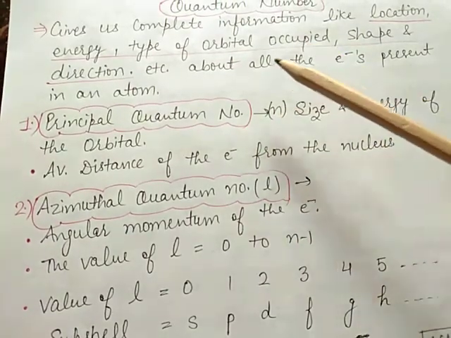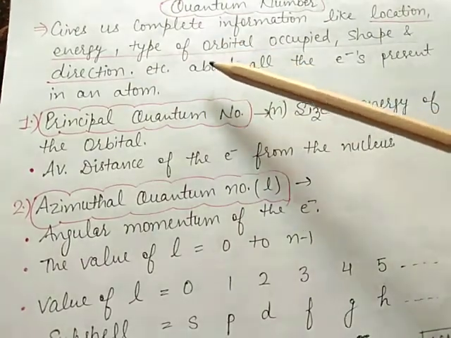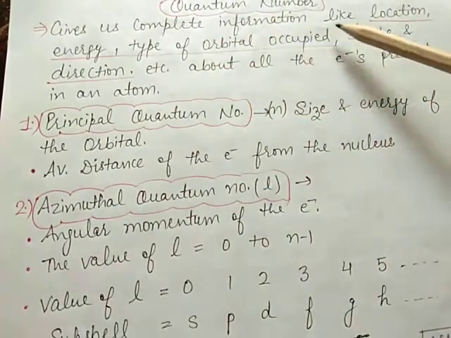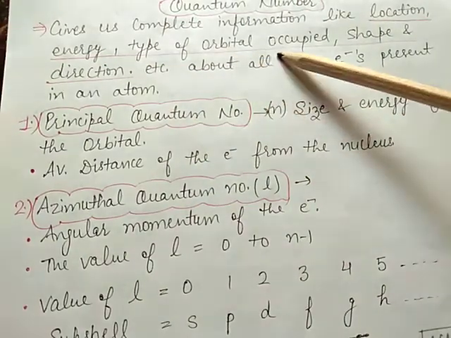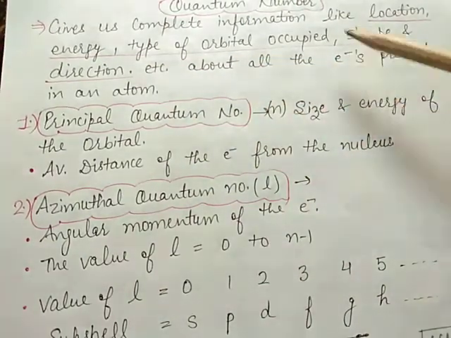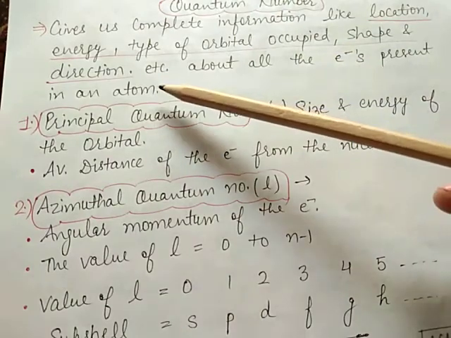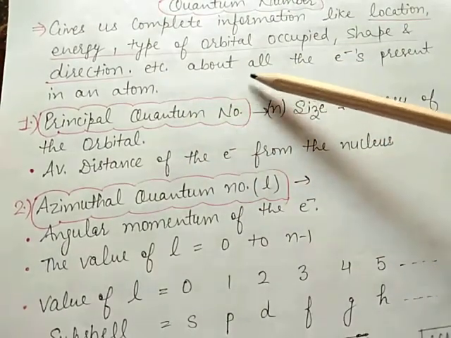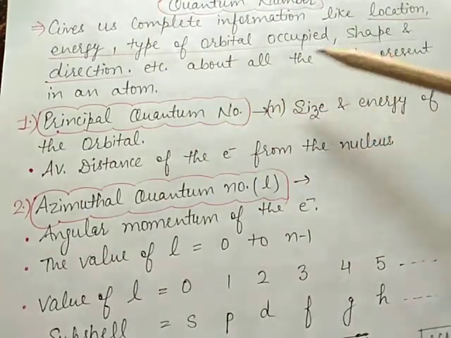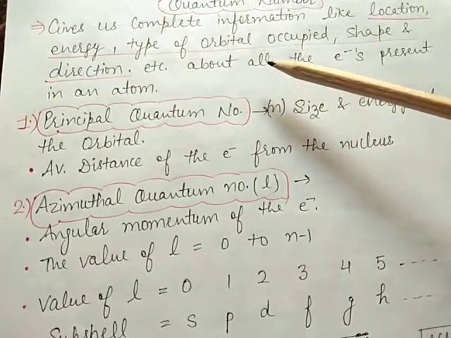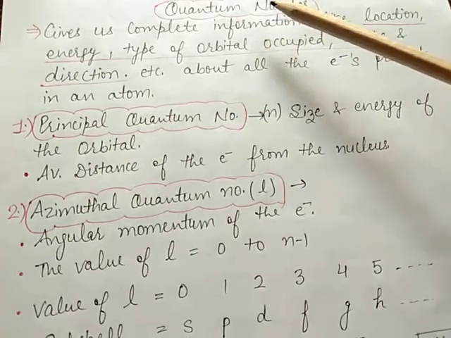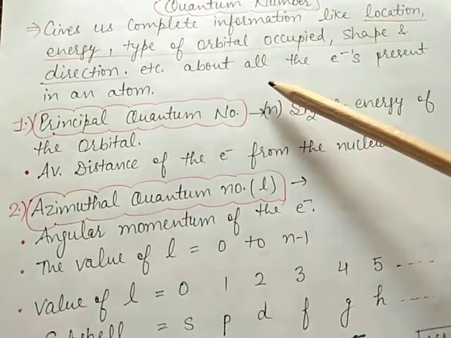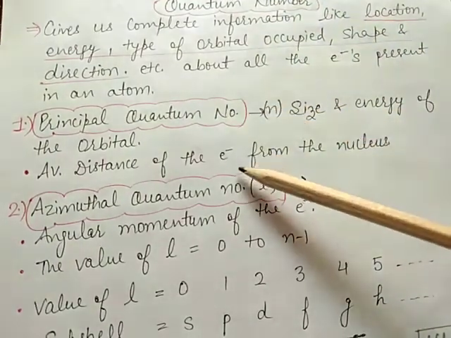A set of all these four quantum numbers gives complete information like location, energy, type of orbital occupied, shape, size and direction, etc., about all the electrons present in an atom. This is called quantum numbers. Quantum number is of four types.